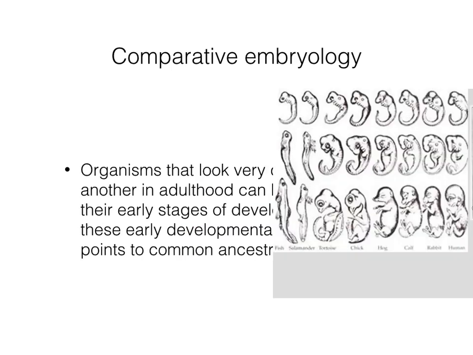All right? Now, if we look here, comparative embryology, these are different embryos. The early embryos of all of these different animals look so similar. They're all vertebrates, all right? So they all have very similar characteristics to one another. So the fact that these embryos look so similar shows a common ancestry, okay, common ancestry.